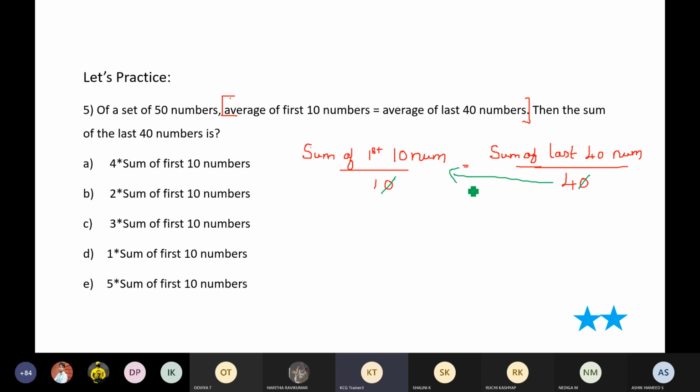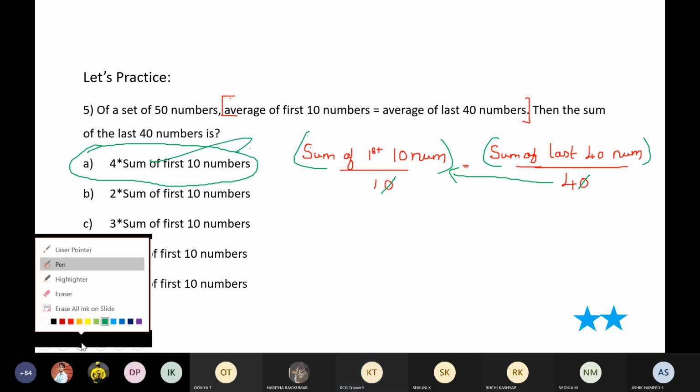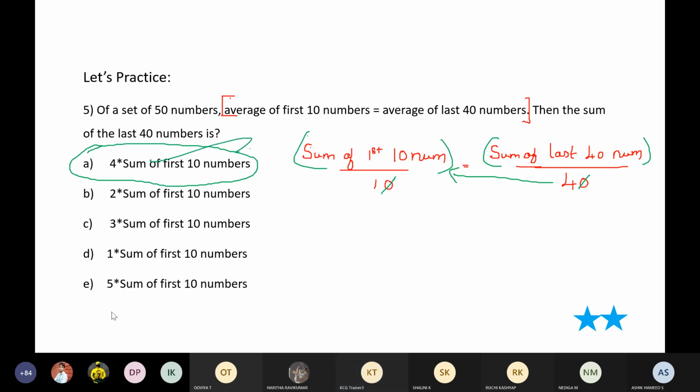Or if I take it to the other side, what would I have? So sum of last 40 numbers is equal to 4 into sum of first 10 numbers. So my answer is the first option. Very good. Excellent, super, guys. We'll move on to the next question now.